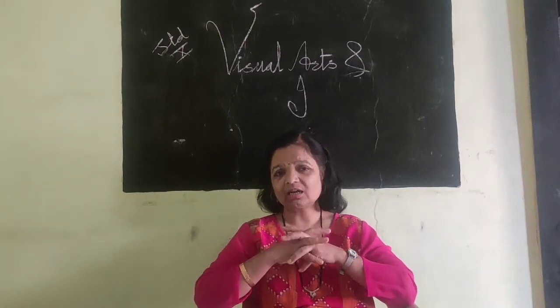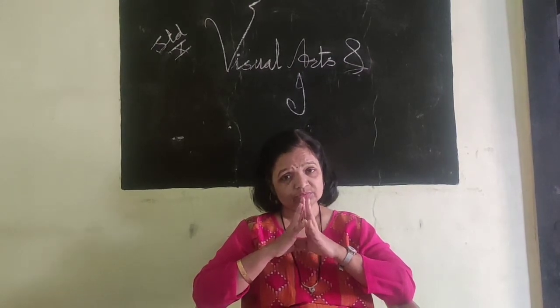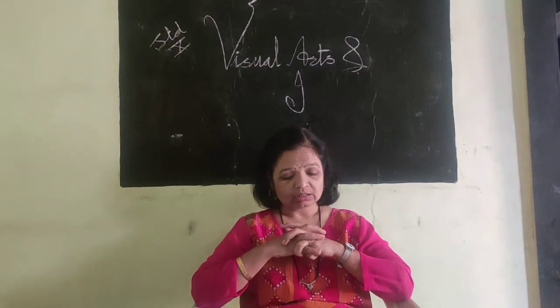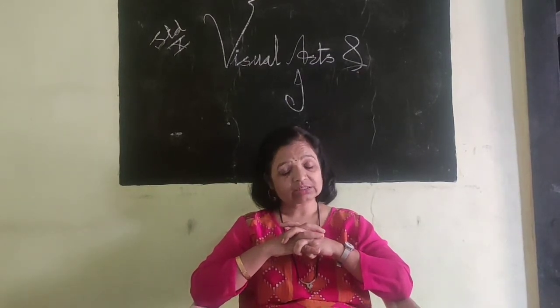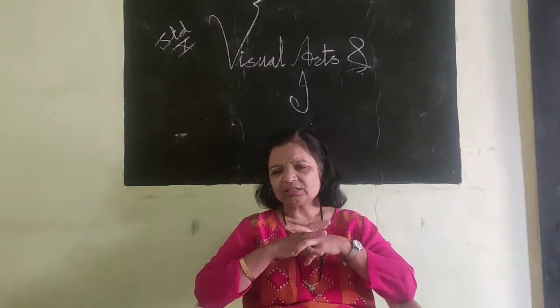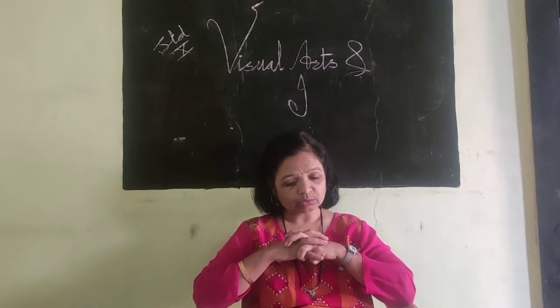All these things are related to our career. So if you decide to choose this field for your career, that's why you have to understand first the importance of art in life. Then you can choose it. This thing says like that. Okay.